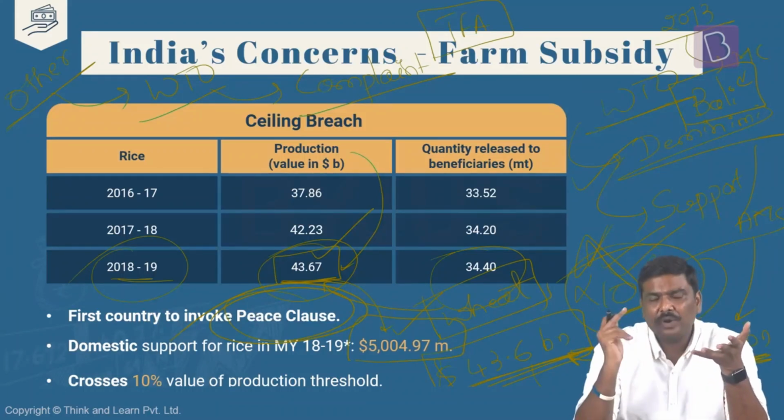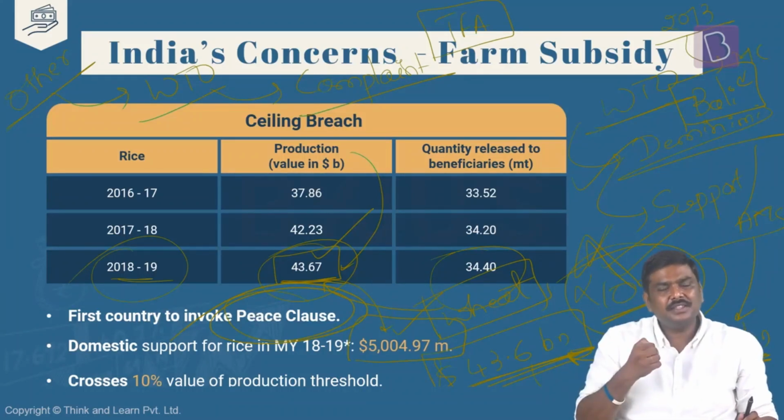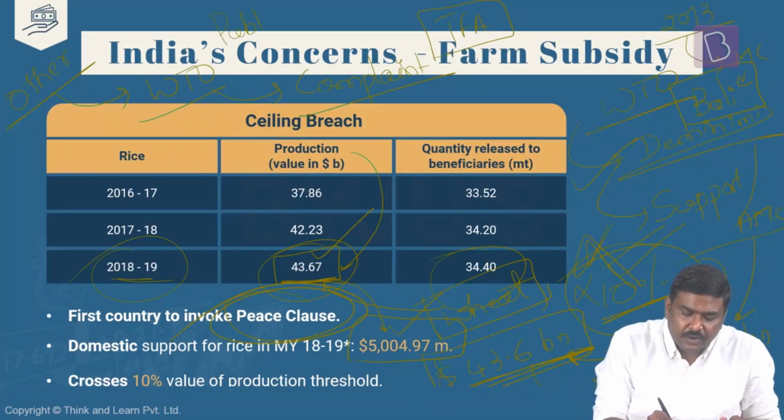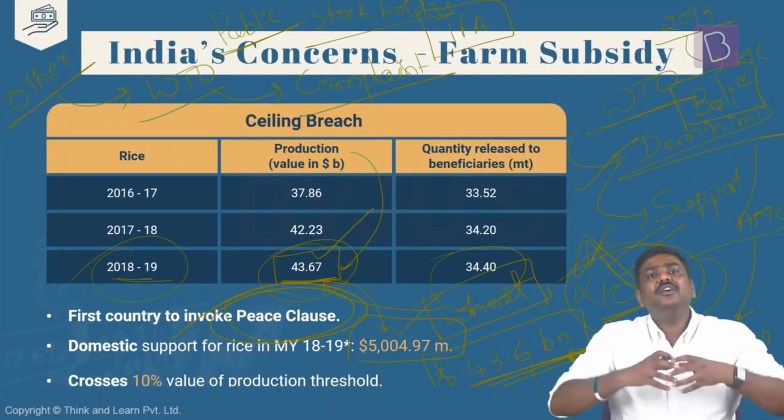That is, the government of India runs the MSP program, wherein it pays the farmer MSP and collects the food grains for what reason? Food security purposes, to provide food grains for the people. This is called public stock holding. Public stock holding. So the government purchases the food grains, pays the MSP, and holds these food grains for distribution under different programs.